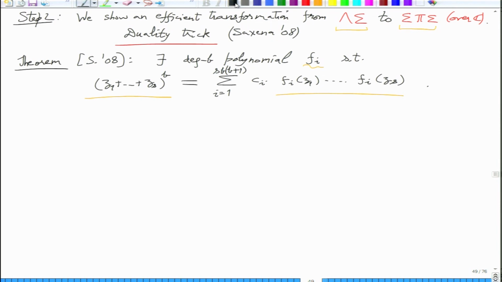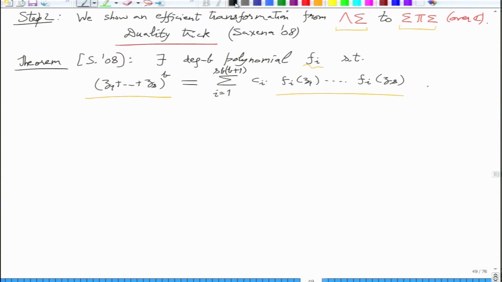Now, obviously the LHS you can just expand fully, right? That also will give you a sum of monomials, and obviously a monomial is of this type. It is just multiplying univariates, in fact of distinct variables. But what is the problem? The problem is that there are too many, right? So that is not an efficient transformation.